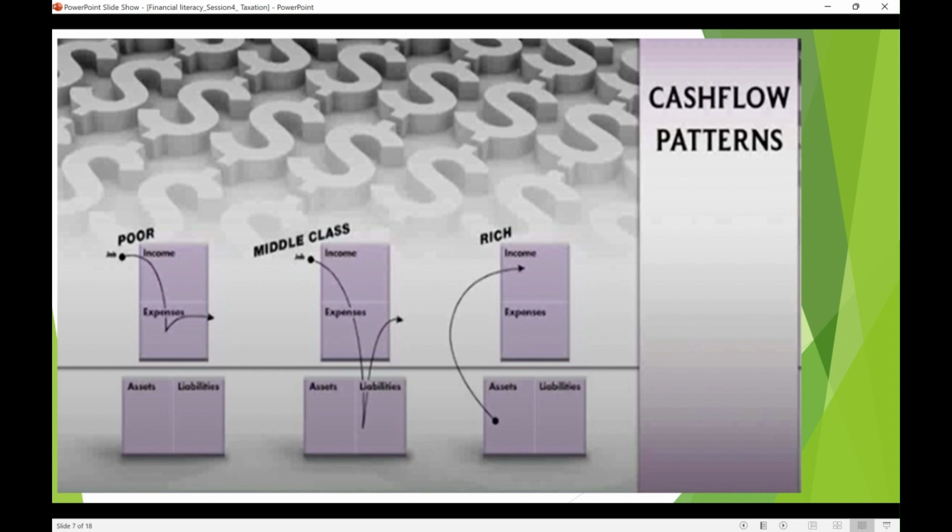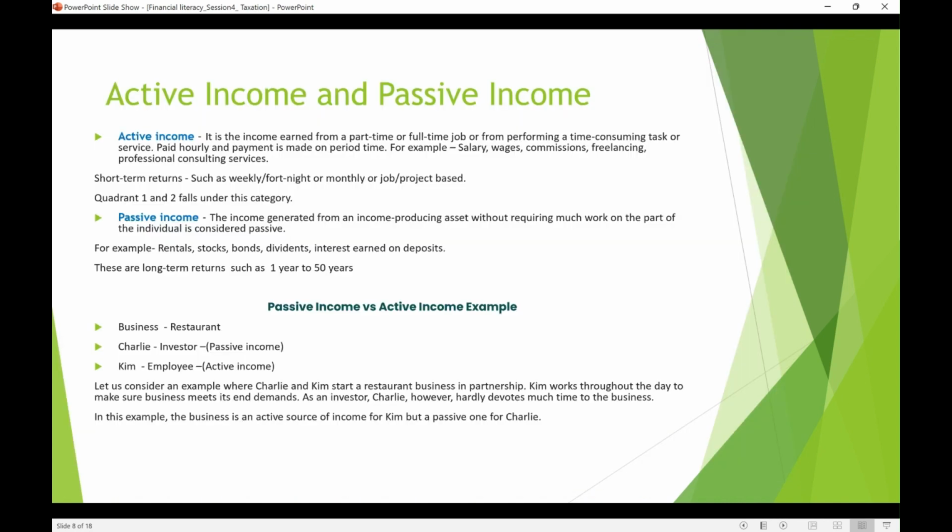But they have no assets giving them income. The principal home is not an asset; it's a liability, which we already discussed. And the rich people are the ones who earn income through assets. They have various income streams, and the expenses and liabilities are paid before they pay tax on the income. They pay on a company basis for the tax benefits, so they operate in different structures. We will talk about that in more detail in future sessions.